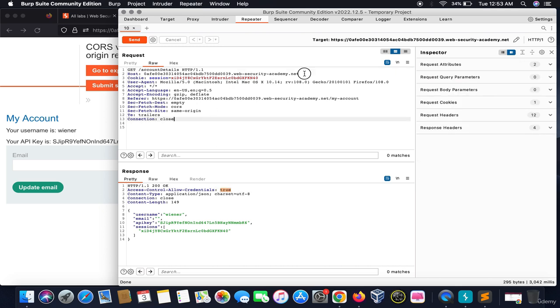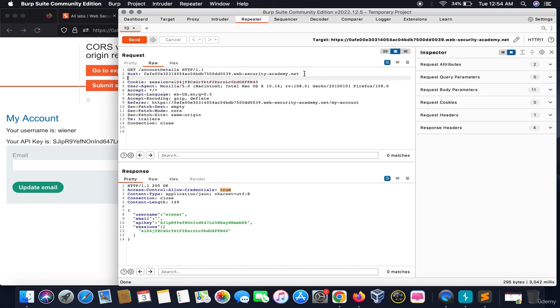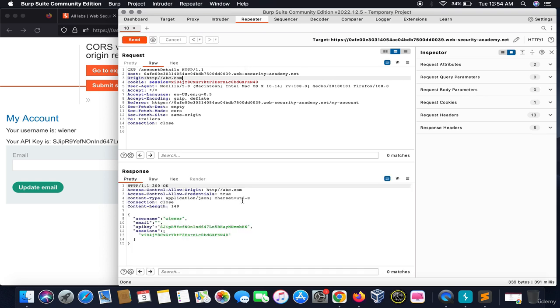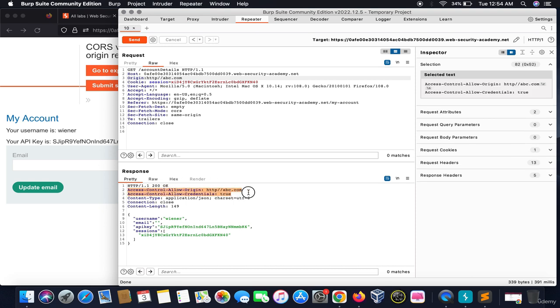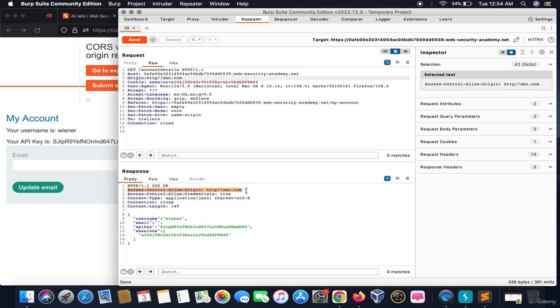So what we need to test is that we have to make a custom origin. Let's say http abc.com. Got it? And it allows access to abc.com. That means this website is vulnerable to CORS.